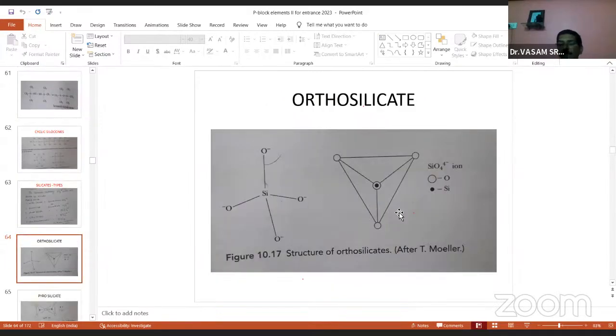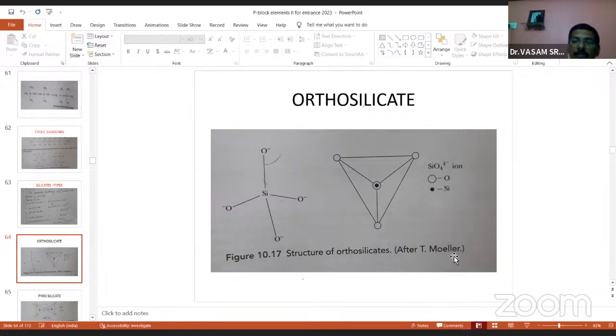యు సీ ఆర్థోసిలికేట్, around silicon 4 oxygens are there. Each oxygen containing -1 charge. SiO4 4-. The thick circle is called silicon, and the normal circle is called oxygen, and at the background 1 oxygen is there, and tetrahedral shape. Around the silicon 4 oxygens are associated here. The formula is SiO4 4- ion.